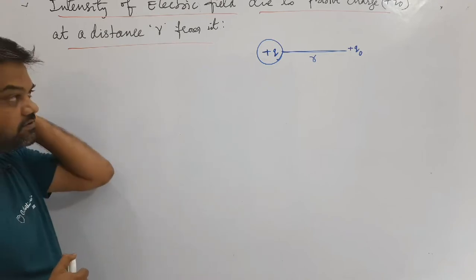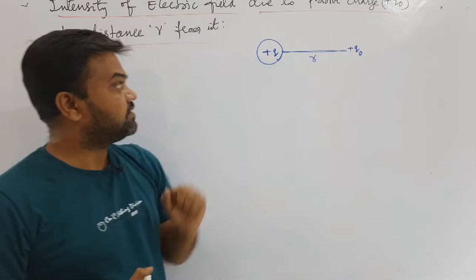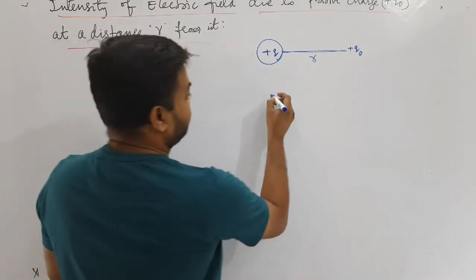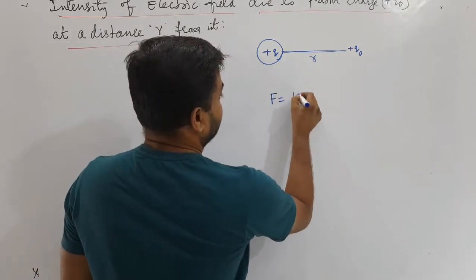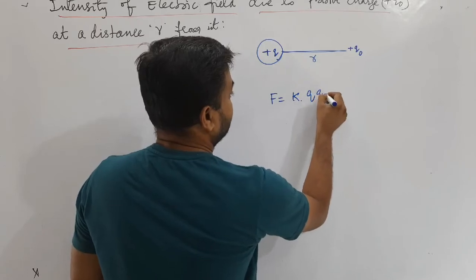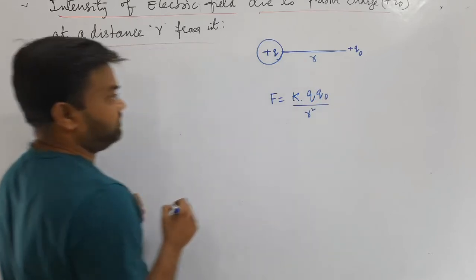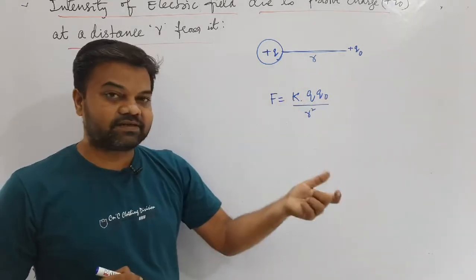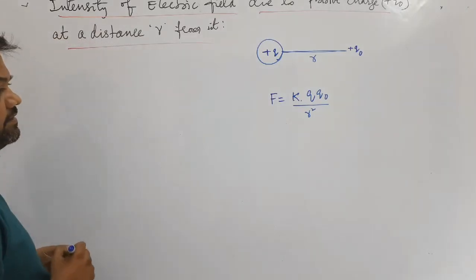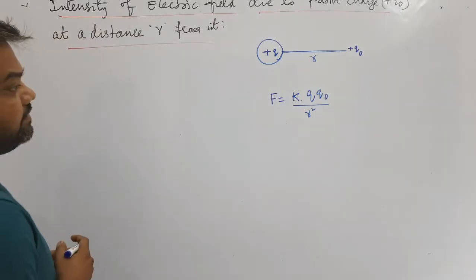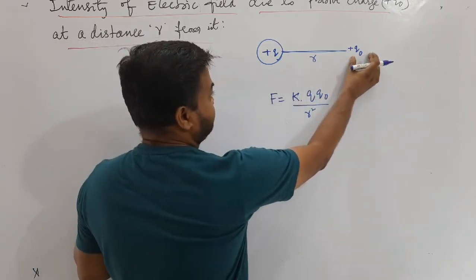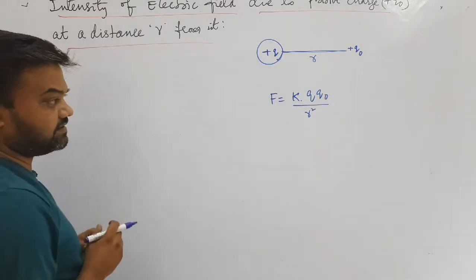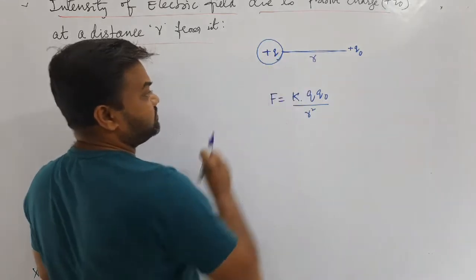First of all, we will find out, suppose there will be some unit positive. Here, how can you find out the force? Force is equal to k into q naught by r square, where k is nothing but the constant 1 by 4 pi epsilon naught. For q naught charge, the force is F is equal to k q naught by r square. Then what is the force per unit positive test charge?